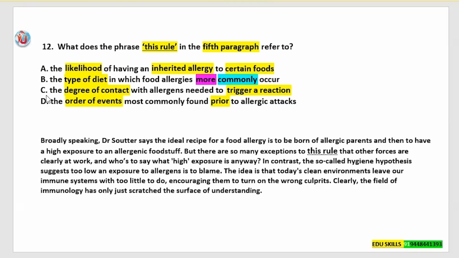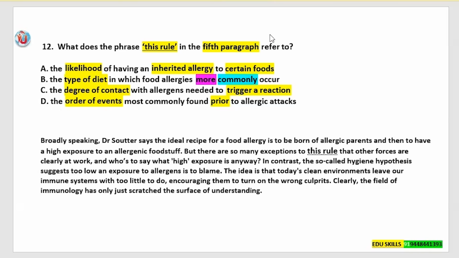Okay, next C, the degree of contact with allergens needed to trigger a reaction. The keywords are degree of contact and trigger a reaction. Okay. Next, in answer option D, the order of events most commonly found prior to allergic attacks. The keywords are order of events and prior to allergic attacks.